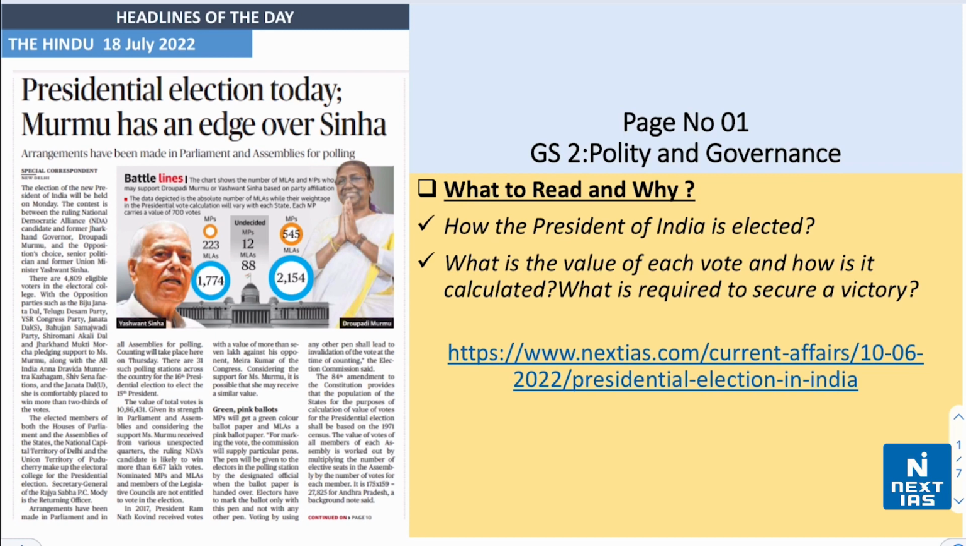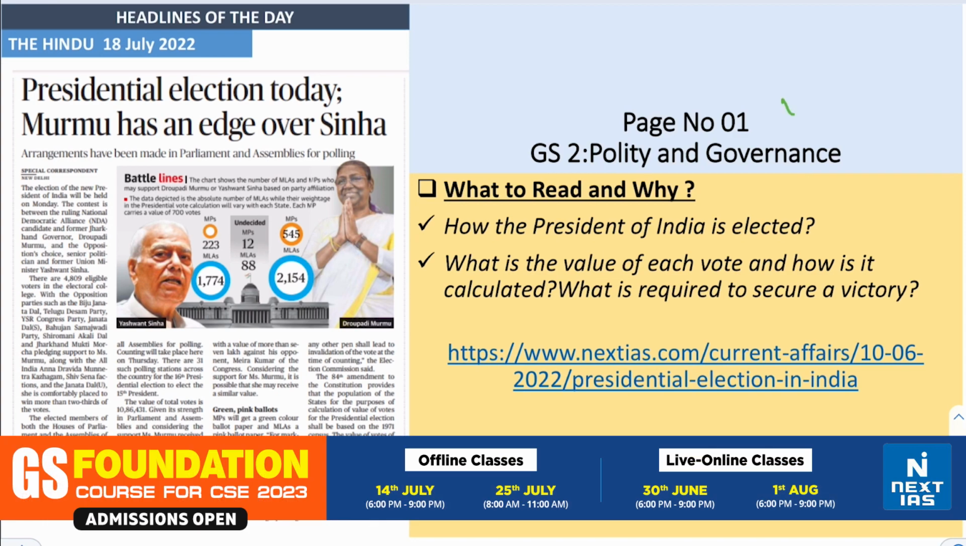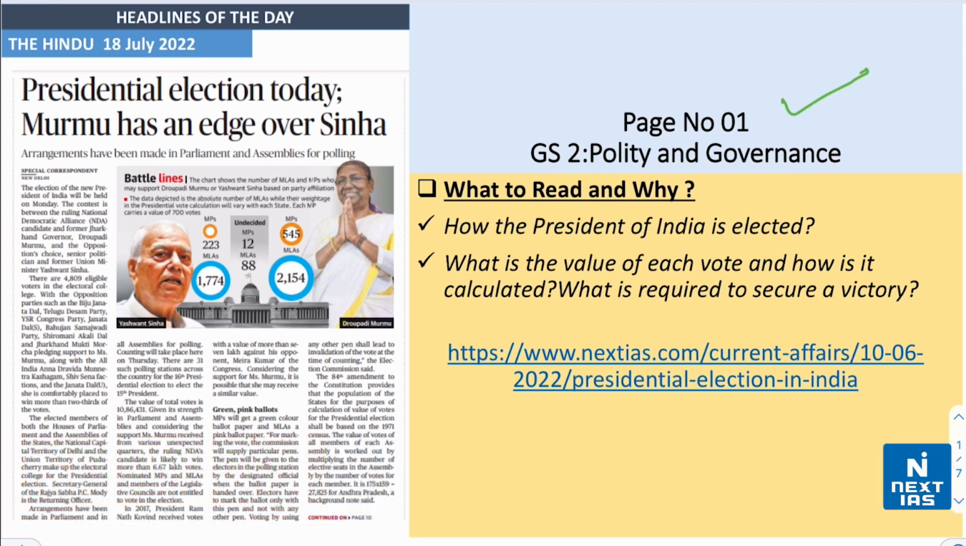Let's get started with the analysis of today's newspaper by taking up an article from page number 1 of the Delhi edition. It is headlined as Presidential Election Today. Murmu has an edge over Sinha. It is available on page number 1 related to paper 2 Polity and Governance section. In this article, we have to know how the President of India is elected, what is the value of each vote and how is it calculated and what is required to secure a victory.